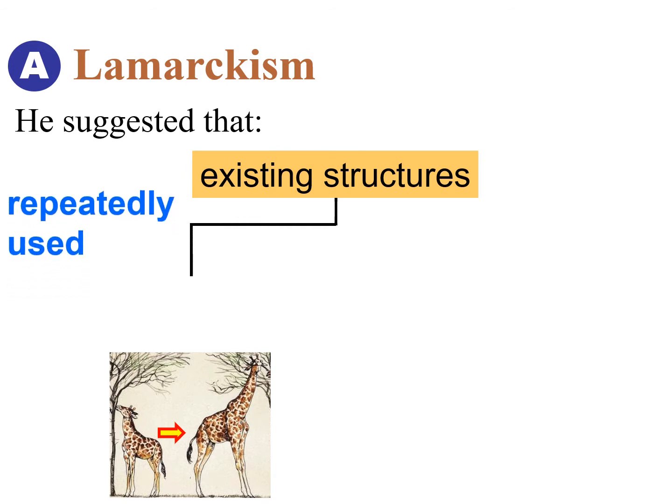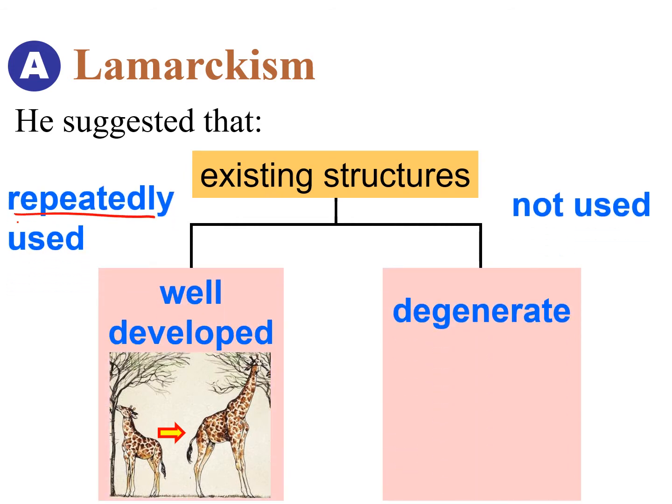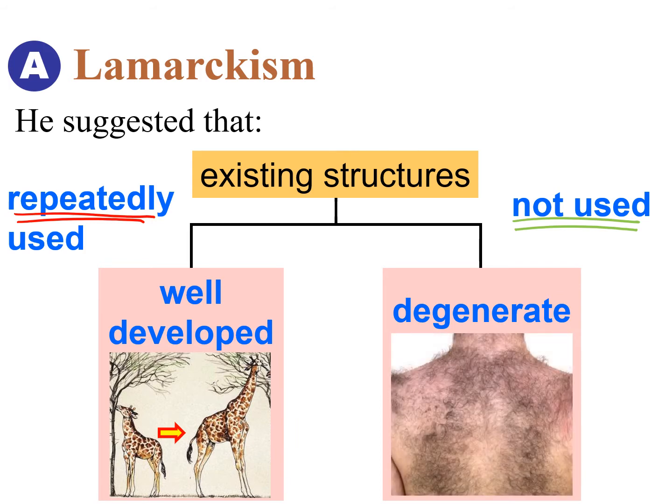Lamarck suggested that for the existing structure, if you use it very frequently and repeatedly, the structure will be well developed, such as when you stretch your neck more, your neck will be longer in the case of the giraffe. On the other hand, if the existing structure is not used very frequently, it will degenerate, such as in the case of human hair. Compared with other mammals such as the monkey, human hair is not very useful in keeping us warm because we know how to wear clothes to keep us warm. Therefore, the hair in humans usually degenerates. The amount is less than that in the monkey.